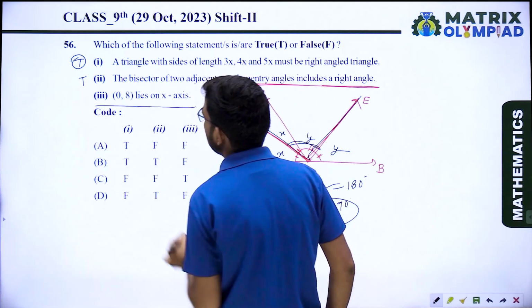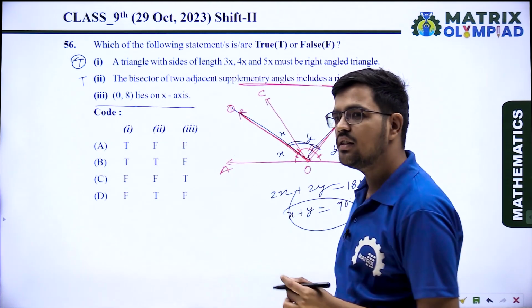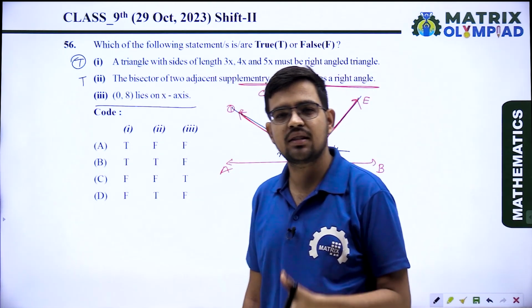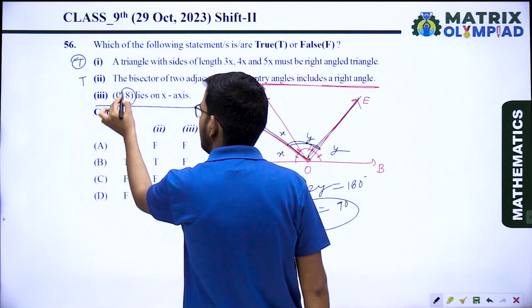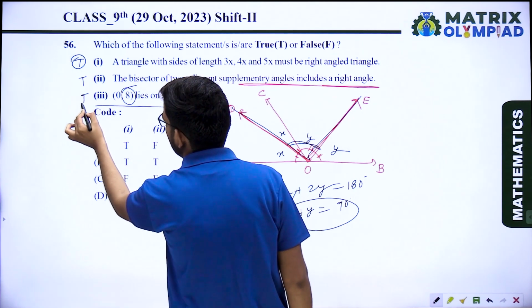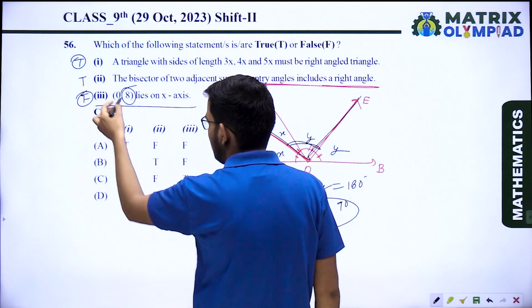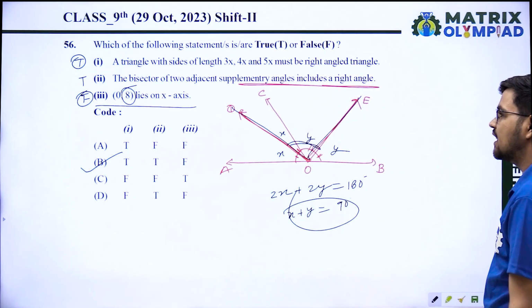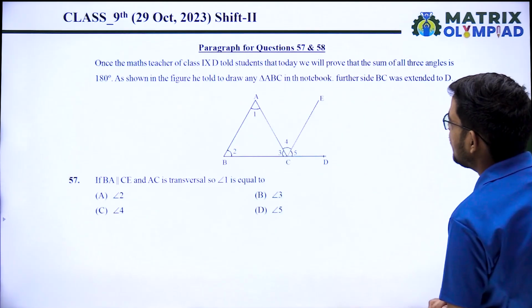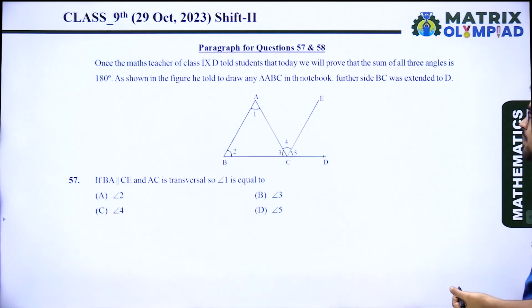Third one, (0, 8) lies on the x-axis. If any point is lying on the x-axis, then the y-coordinate will be 0. So here the y-coordinate is not 0. So this one is false. So our answer is TTF. Option B is the correct answer. Next, paragraph 4, questions number 57 and 58.